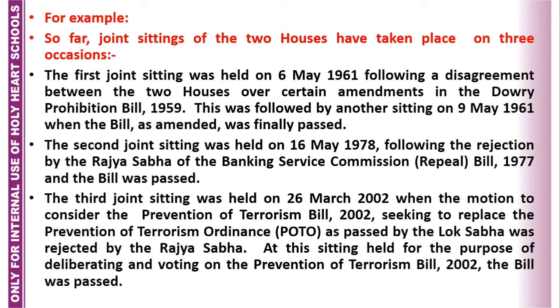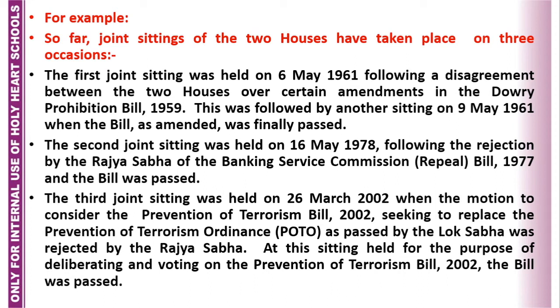So far, joint sittings of the two houses have taken place on three occasions. The first joint sitting was held on 6th May 1961 following a disagreement between the two houses over certain amendments in the Dowry Prohibition Bill 1959. This was followed by another sitting on 9th May 1961 when the bill as amended was finally passed.